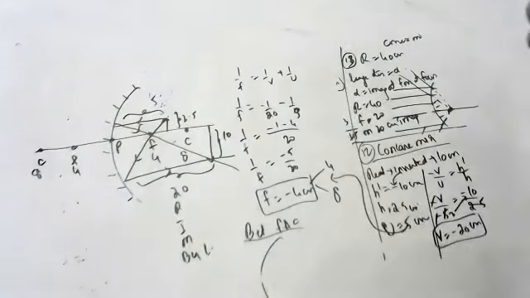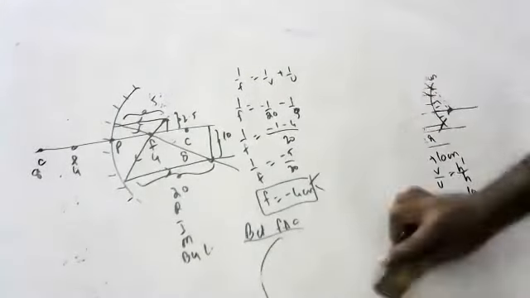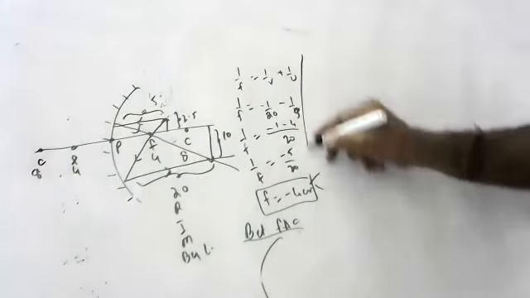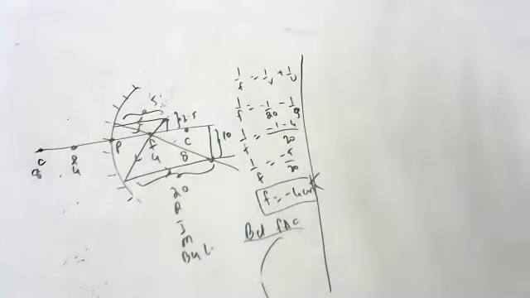Compulsory, children. Measurements pakka. If measurements are not there, I will not give marks, children. Your wish later. Measurements pakka, because you should know what you are doing. Finally, that is my intention. You should know what you are doing. Simply saying I will draw one ray diagram is not enough, children.